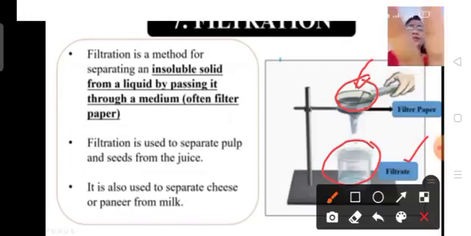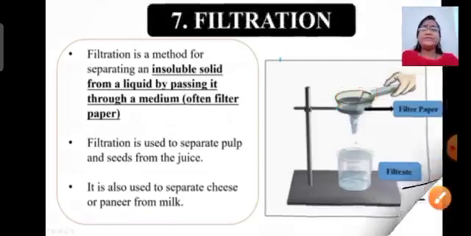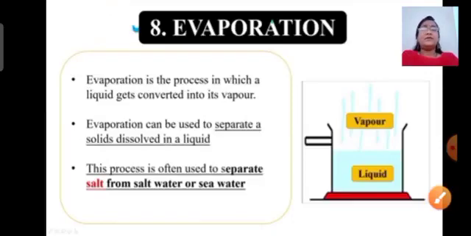Here, children, the next method of separation which we have to study is evaporation. All of you know about evaporation. What is evaporation? When liquid gets converted into vapor, this process is known as evaporation. But look at this, evaporation is also used as a method of separation. You never thought about it? Now we will see where evaporation can be used to separate two substances.